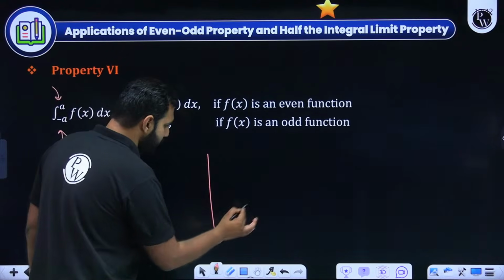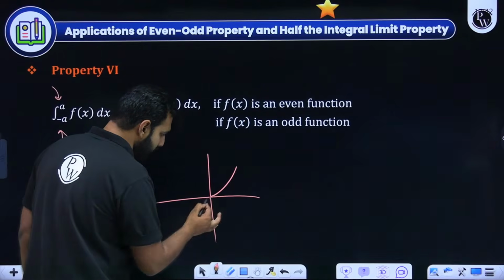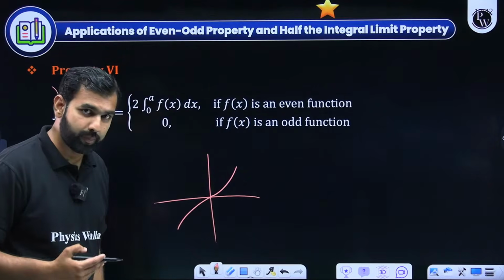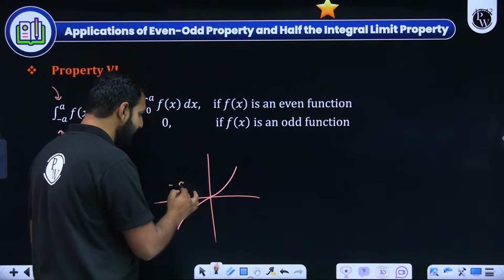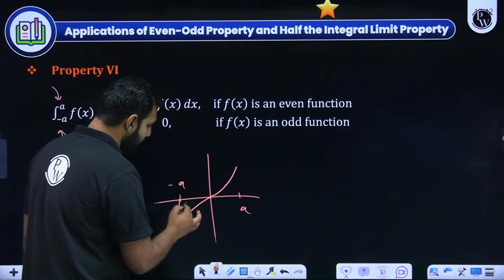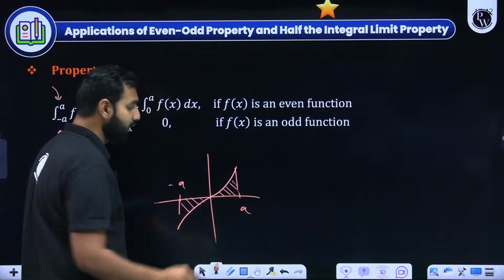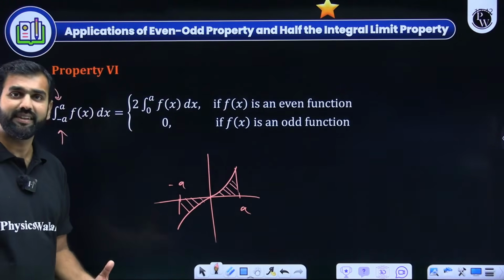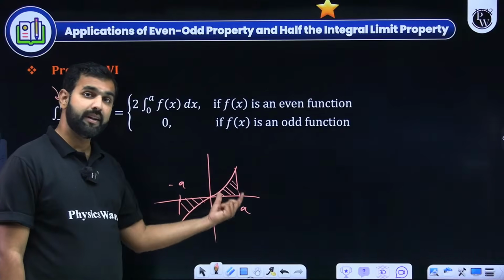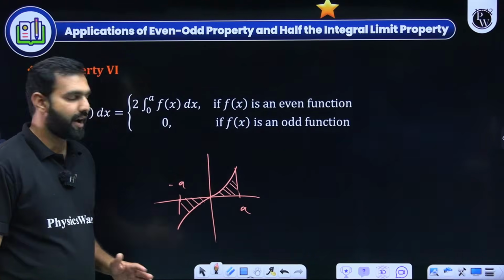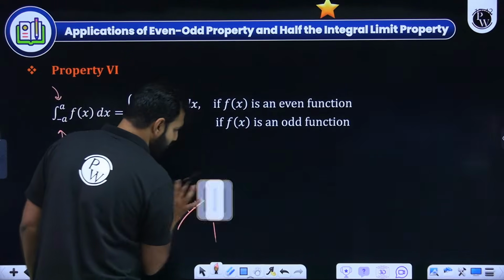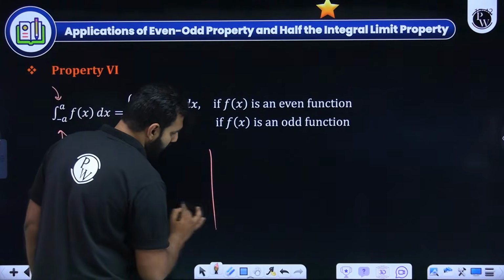The proof is really simple. Whenever you see an odd function, they are always symmetrical with respect to the origin. So let's say from minus a to a, you are integrating. From minus a to 0, this will be the area. From 0 to a, this will be the area. But when you do the definite integration, area comes with sign. So this will be minus, this will be plus. Minus a plus a will be 0. I hope you have understood this. But if it is an even function, it is always symmetrical with respect to the y-axis.